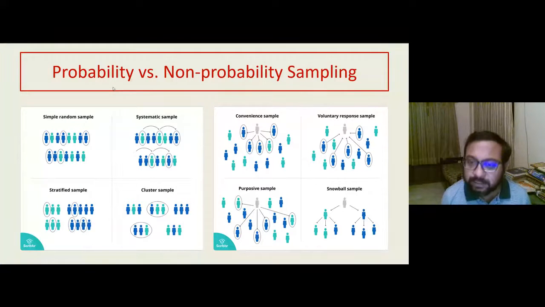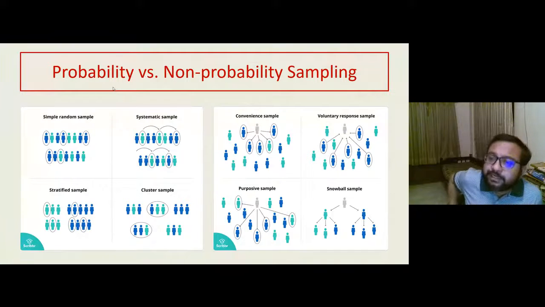Or you are starting a new institution. You want to know what are the basic requirements of people for the institution, but you don't have a client base. So what you do is you forward the questionnaire to your friends through WhatsApp, and therefore they will answer this question and this becomes a convenient sample for you.